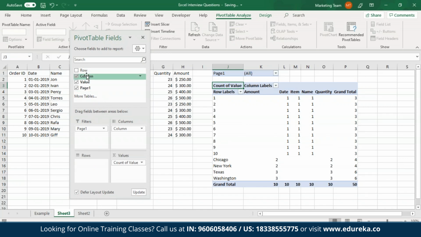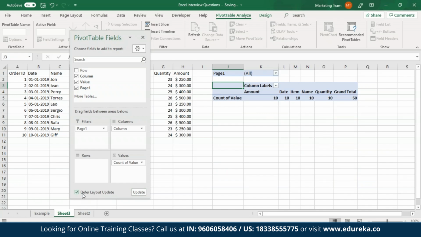So as you can see, previously when I removed the rows and I put it back in this list over here, the pivot table changed accordingly. Now, only when I hit the update button, it is going to change. So I hope you guys are clear with this.